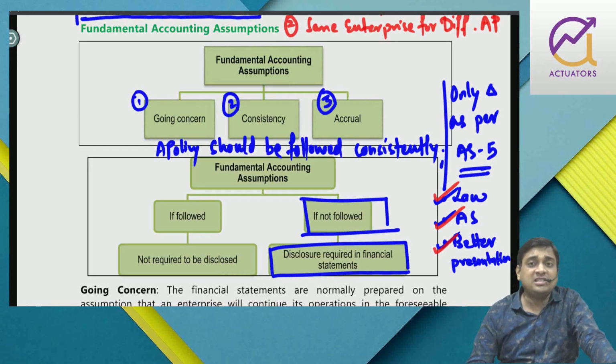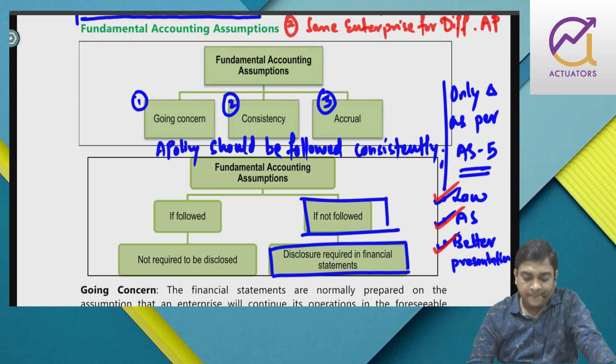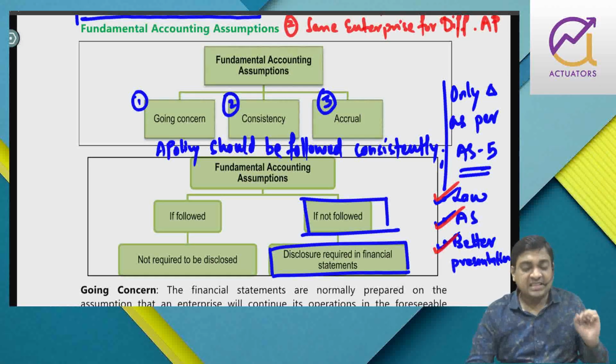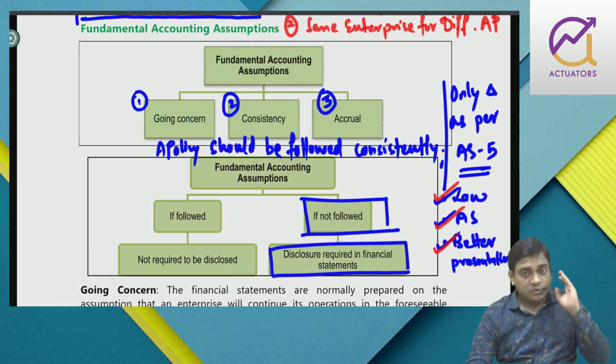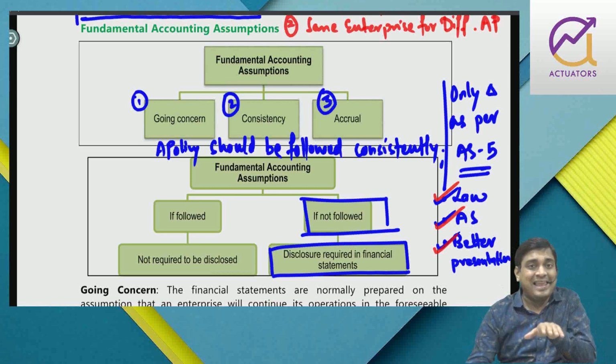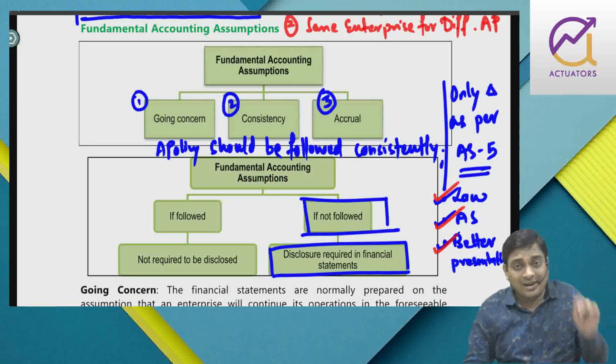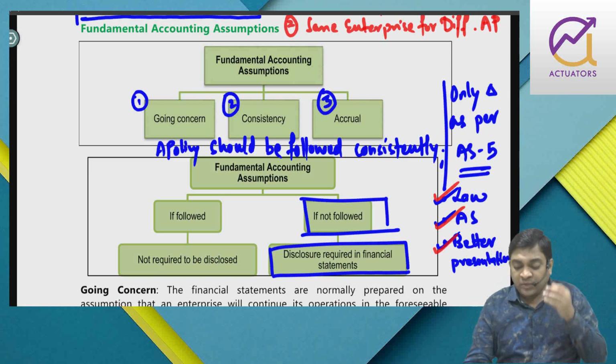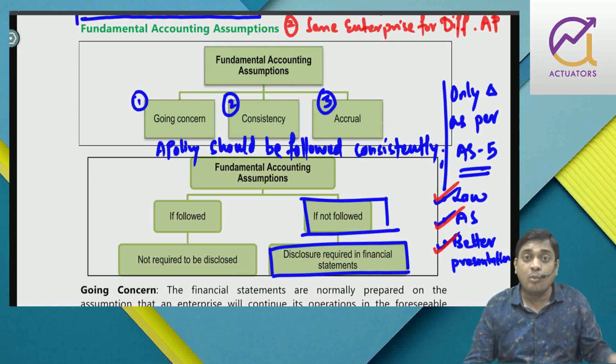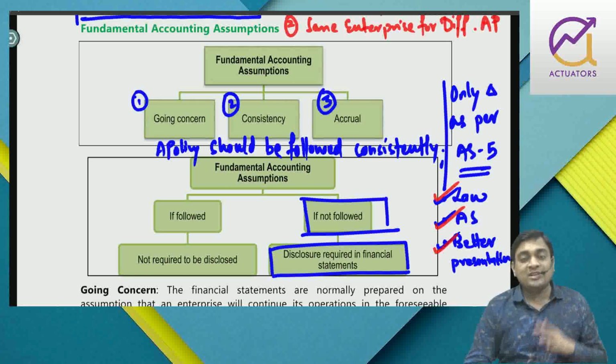So automatically I have to shift to DBM method. And if I am following a policy due to which my assets or liabilities are understated or overstated, I need to ascertain true financial position. So in order to ascertain true financial position, I have to change that accounting policy. Is that fine? So these are such assumptions which everyone must follow. Going concern, you make a classification between non-current and current. You make a classification between capex and revenue. Consistency, whatever policy you select, you follow year after year. You can only change it when it is either required by law or by any AS, or when it leads to more better presentation. Third assumption is accrual basis.